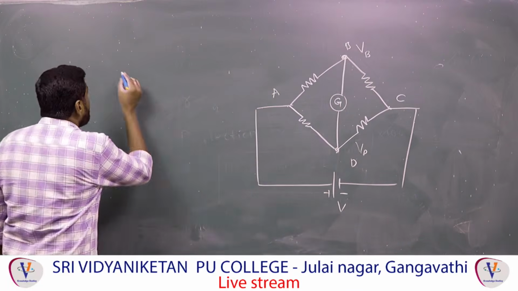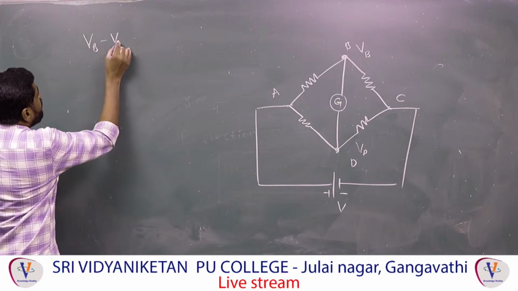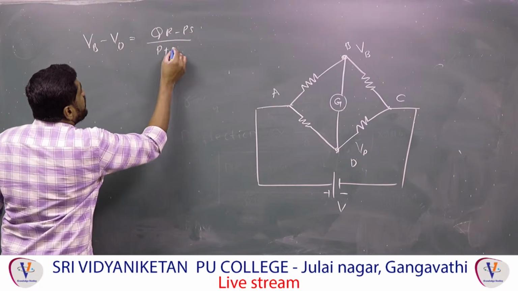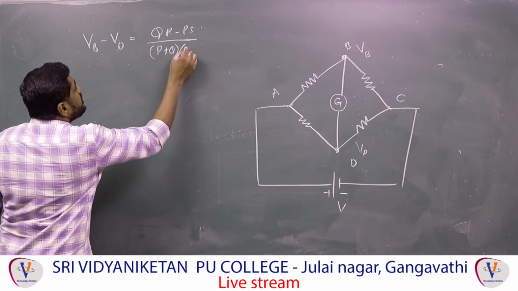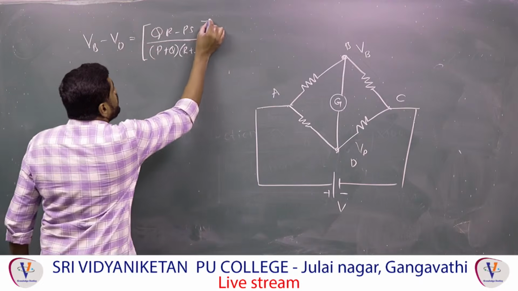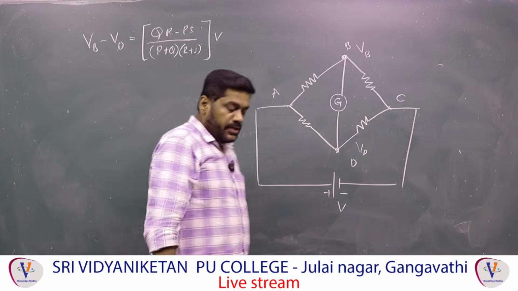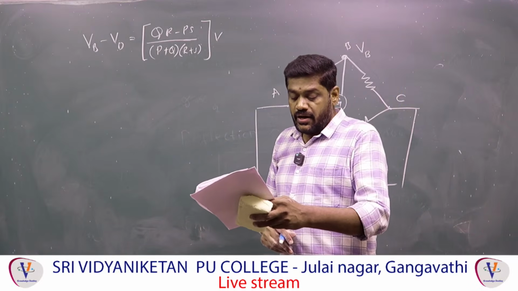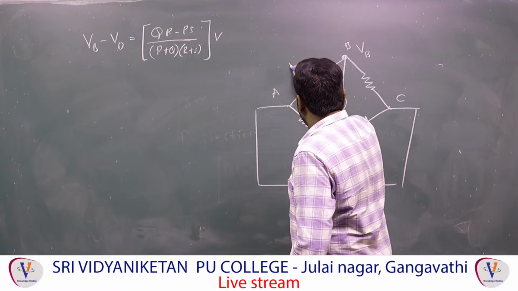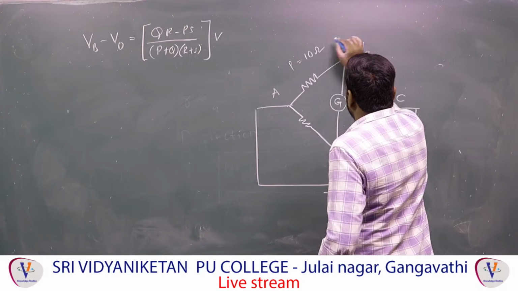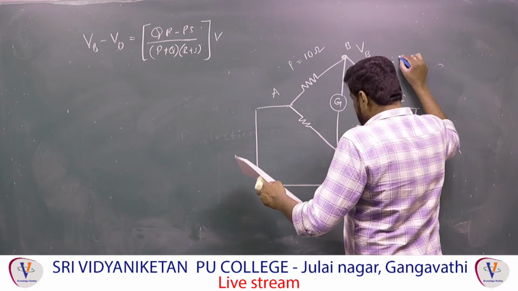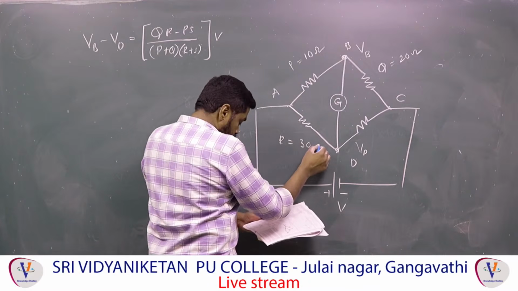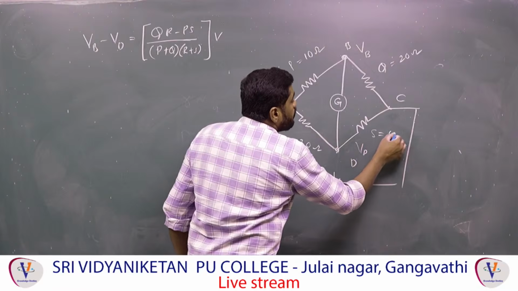Now the formula is VB minus VD is equal to (QR minus PS) by (P plus Q)(R plus S), into V. Remember this formula. Between B and D, the bridge is unbalanced. Here P is equal to 10 ohm, Q is equal to 20 ohm, R is equal to 30 ohm, and the last one, S, is equal to 40 ohm.